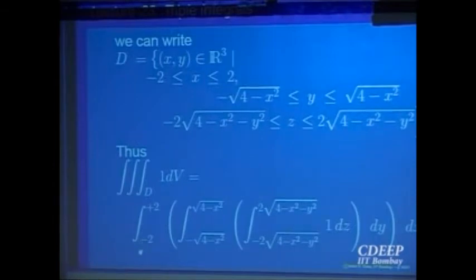Right? So one way of analyzing the domain, as I said, is to project it onto one of the planes. Or if you don't like that, you can also try to go from inside. Take a point, a small portion inside, a small cuboid inside the domain, and try to enlarge it, say you are going parallel to the z-axis. See how much you can enlarge it parallel to the z-axis.